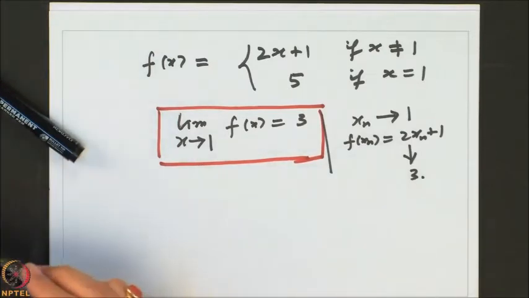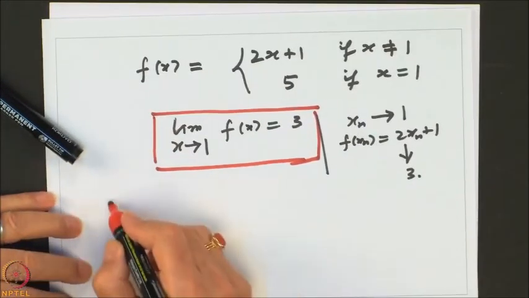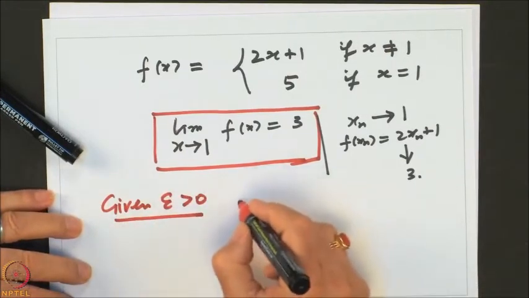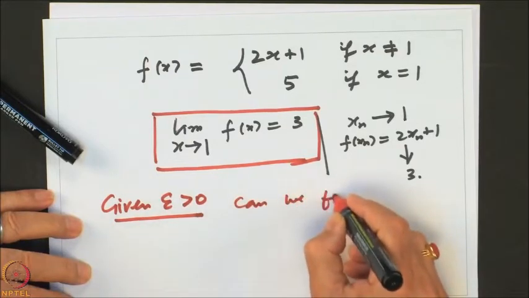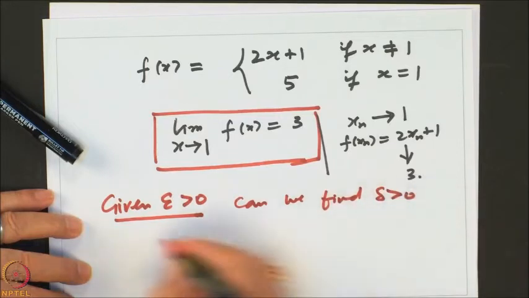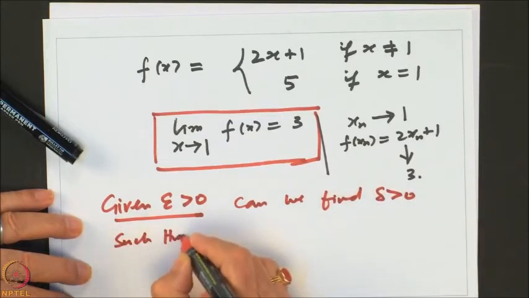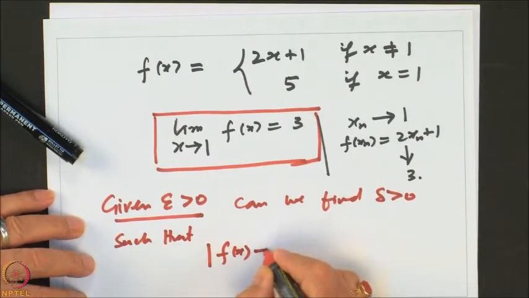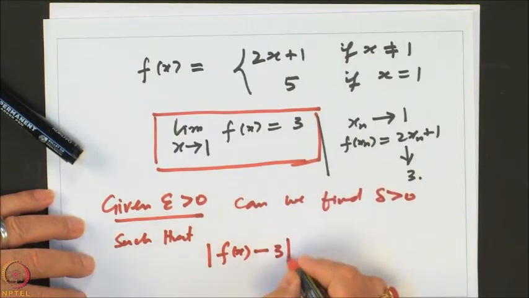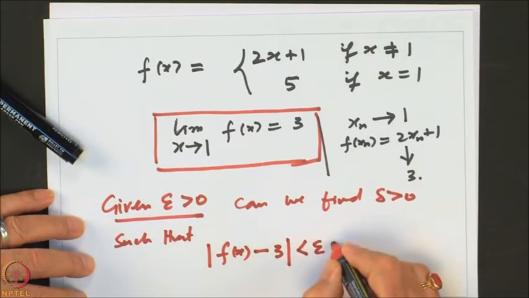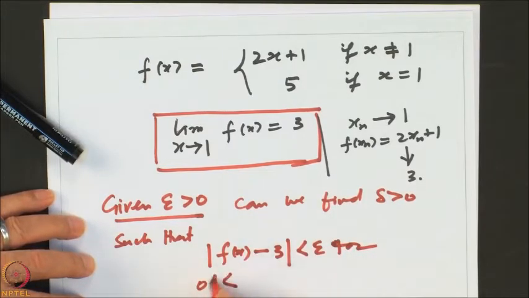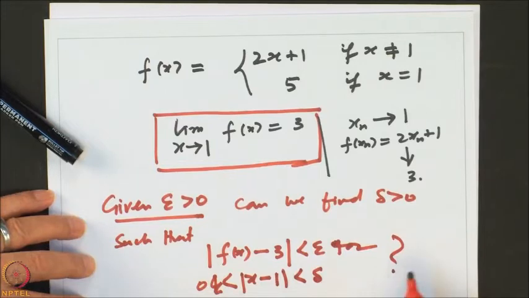Let us try to do an analysis. So let us say, given epsilon bigger than 0, can we find delta bigger than 0 such that mod of f of x minus, here the value expected is 3, is less than epsilon for 0 less than mod of x minus 1 less than delta. So this is what we want to do.